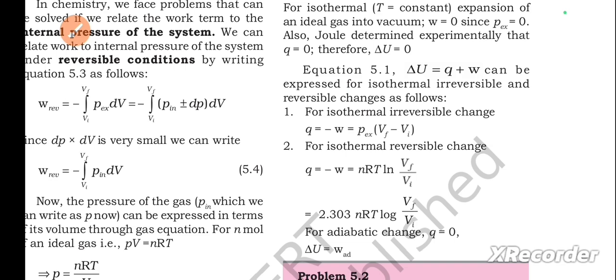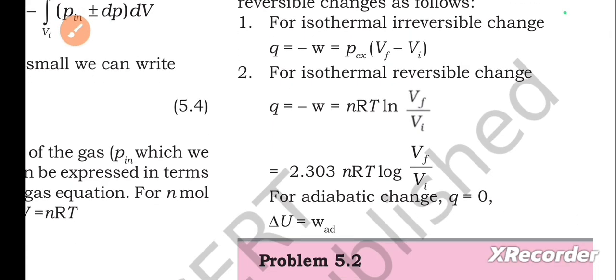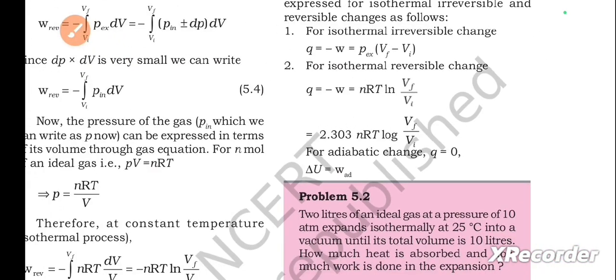First one, for isothermal irreversible change, Q equals minus W equals Pex of Vf minus Vi. Second one, for isothermal reversible change, this is the equation, you can check it out. Just pause it and go through it. And for adiabatic change also, Q equals 0, ΔU equals Wad.